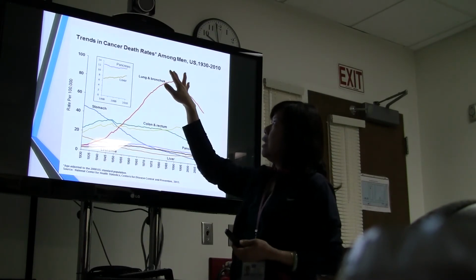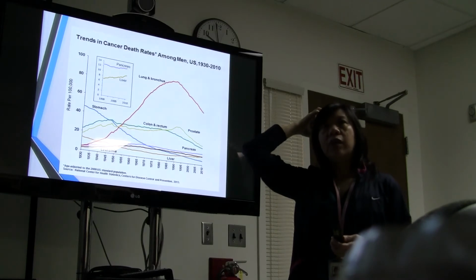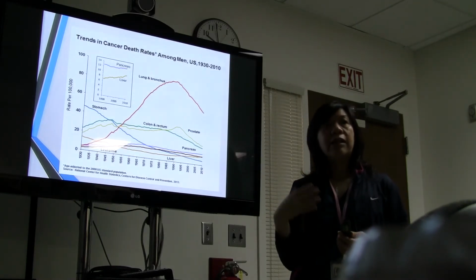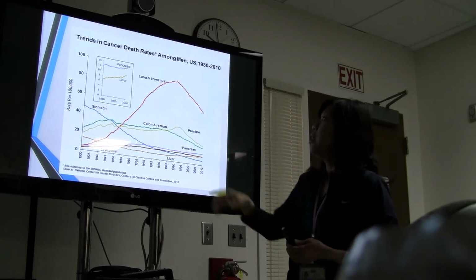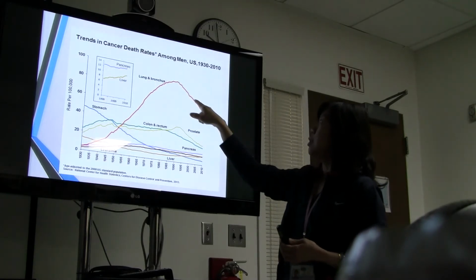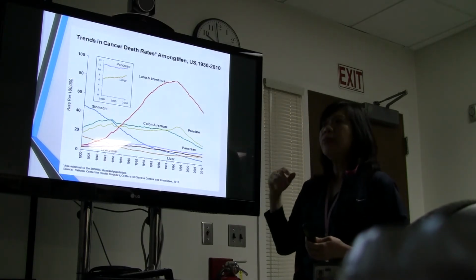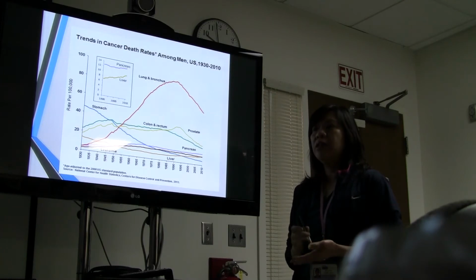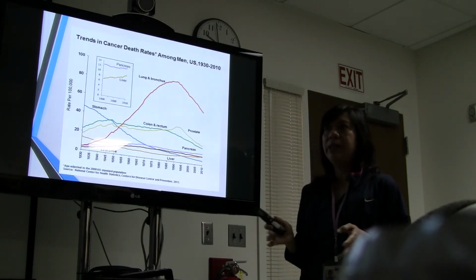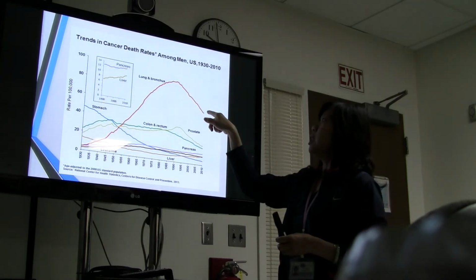But by the 70s and 80s, a lot of anti-smoking, anti-cigarette campaigns started. So that's why you see the trend going down. It still occurs and it's not completely eliminated yet, but definitely it's going down.